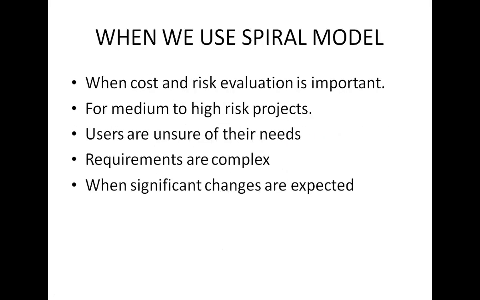When do we use the spiral model? When cost and risk evaluation is important, we choose the spiral model.